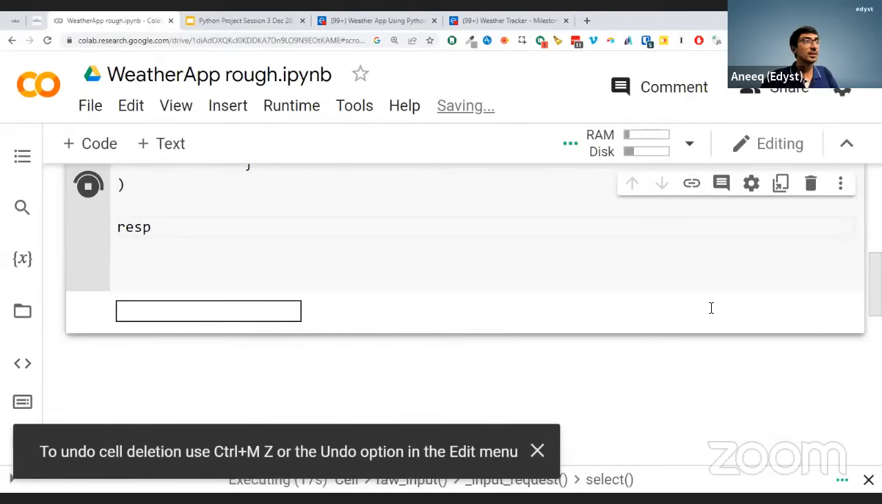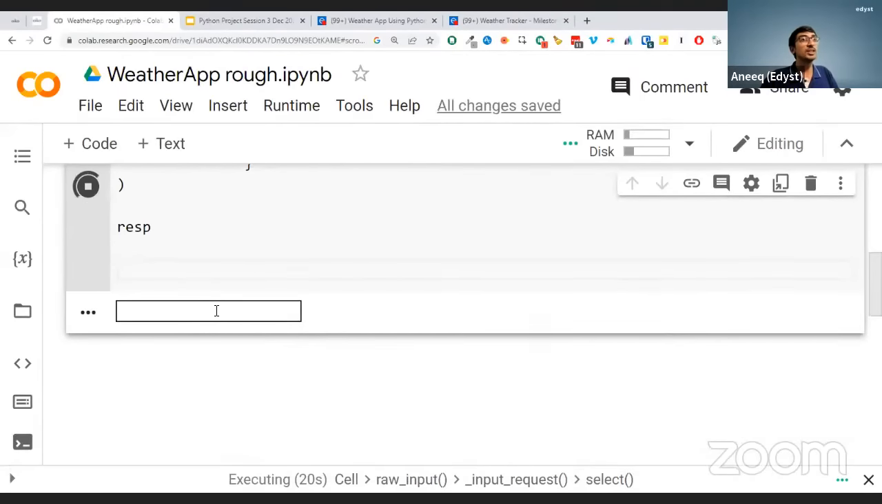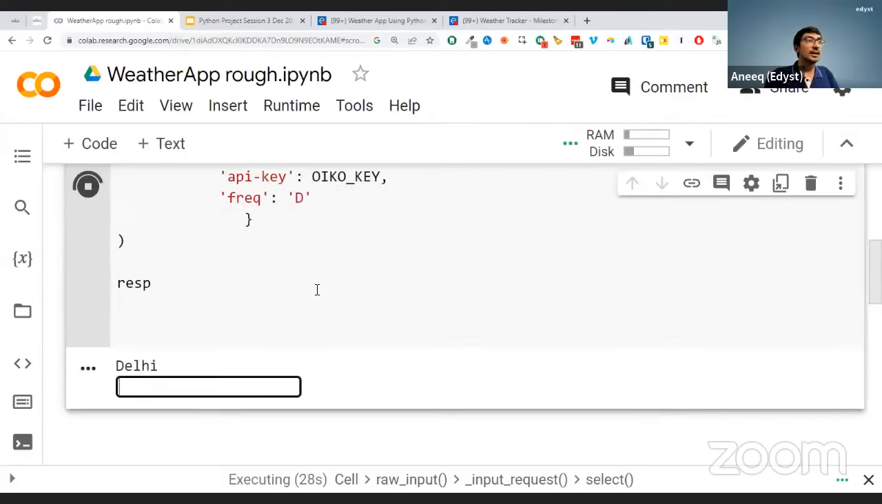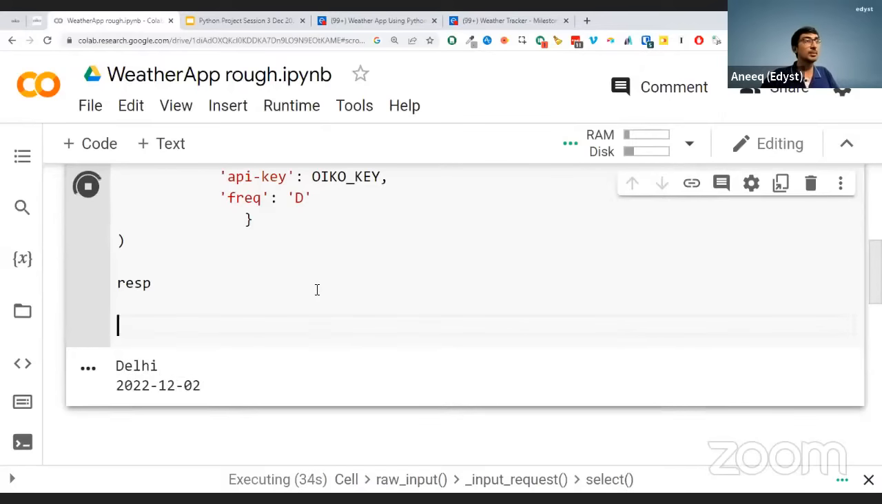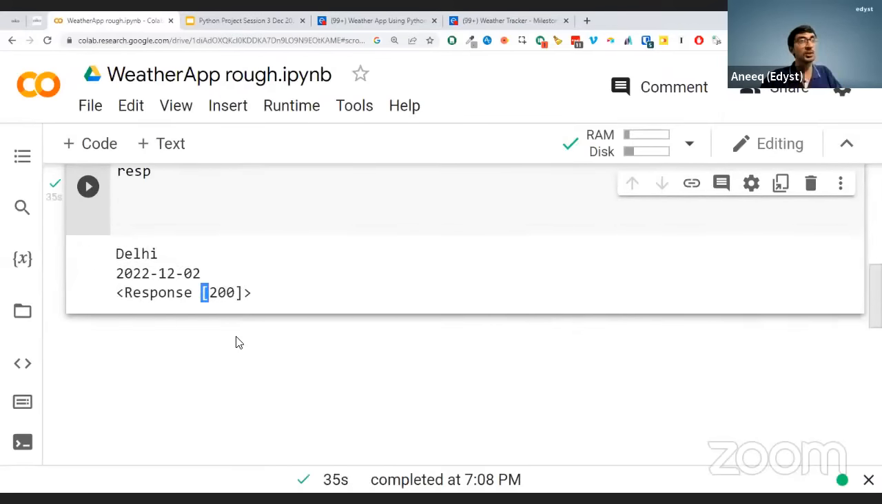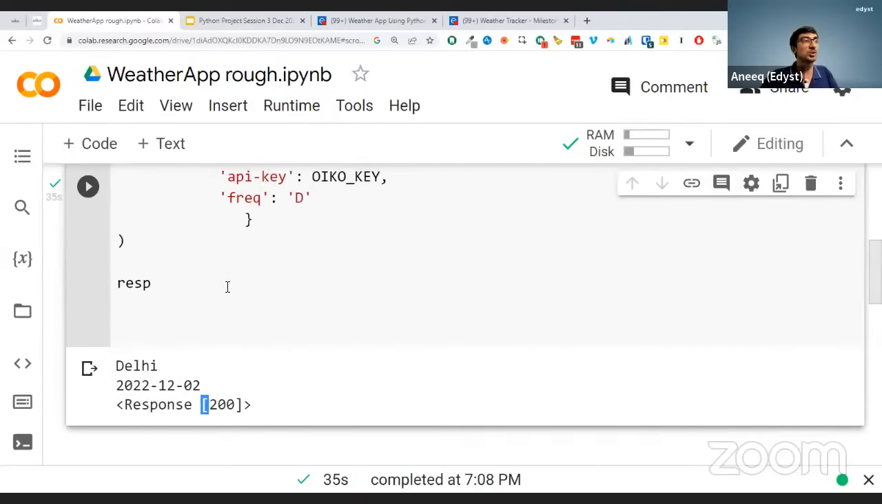All right, let's see what's going on here. Okay, it's waiting for input from me. It's not that I've exhausted the keys, it's waiting for input. So let me give the input. Let me again go with Delhi, and date being 1202, that is 2nd December. Once I give that, I should get a response. I got a response 200 over here.